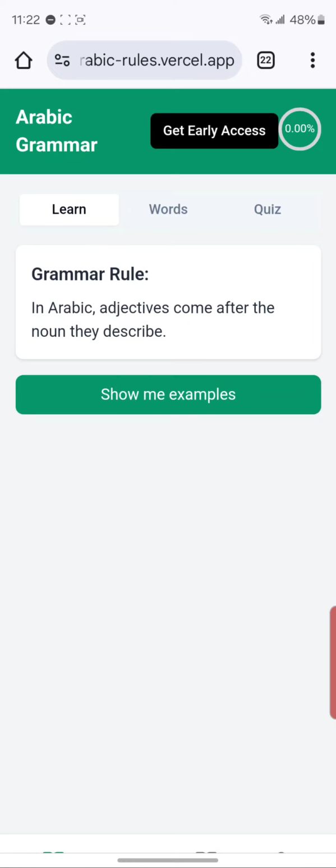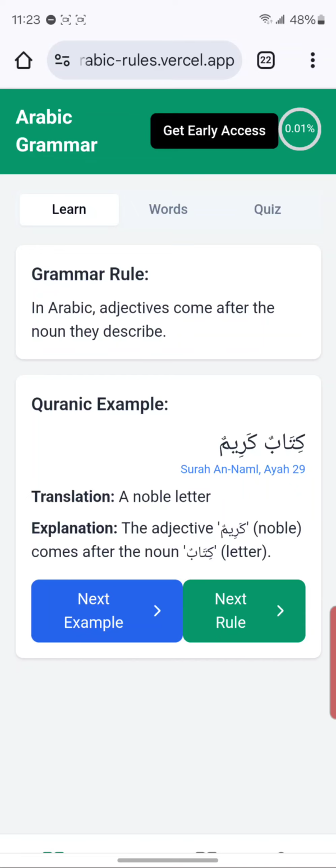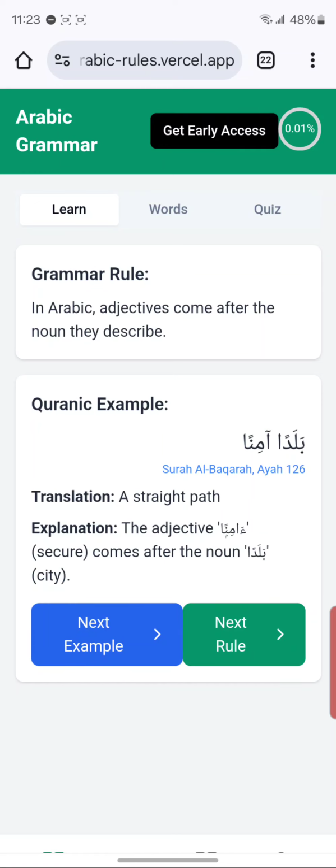This one is adjectives come after the noun they describe. So if you look at some examples, kitabun karimun. You can see that the adjective, which is karimun, which means noble, comes after the noun kitabun, right? So you can see the same pattern being followed in this rule from multiple examples in the Quran.